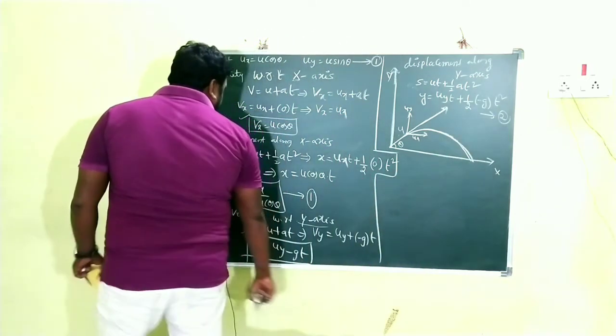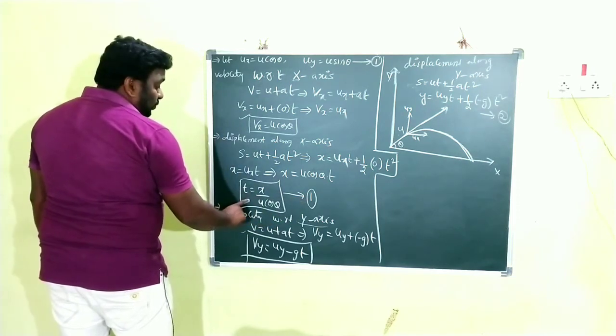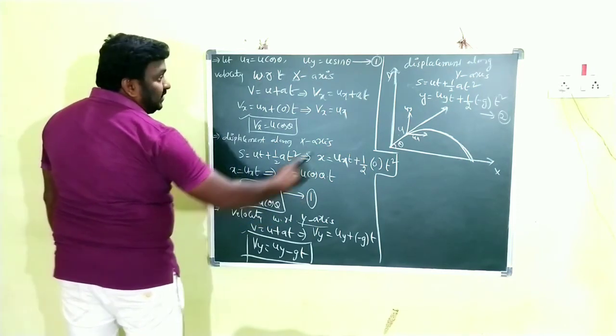Already, children, in equation number 1 we have the expression for time. Now we have to substitute the value of time in equation number 2.